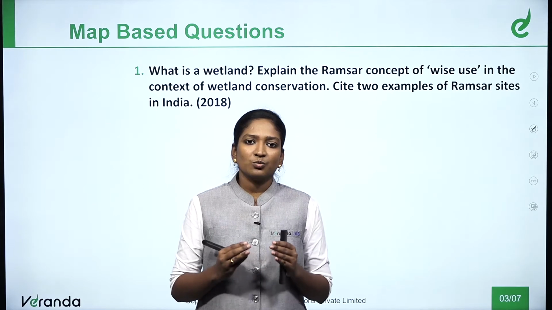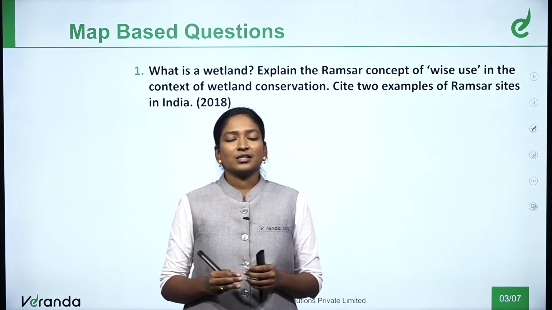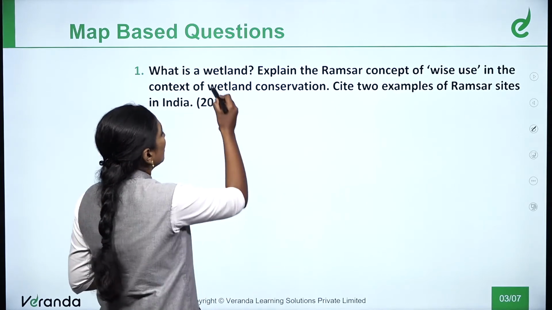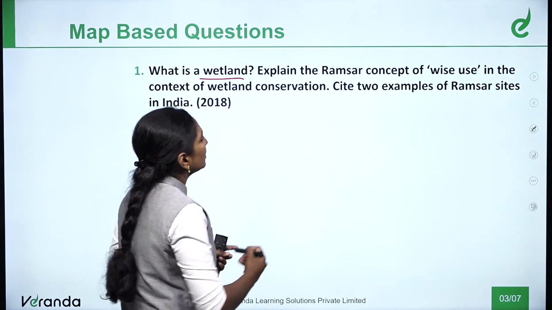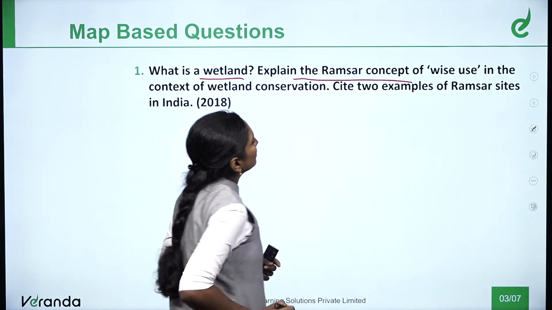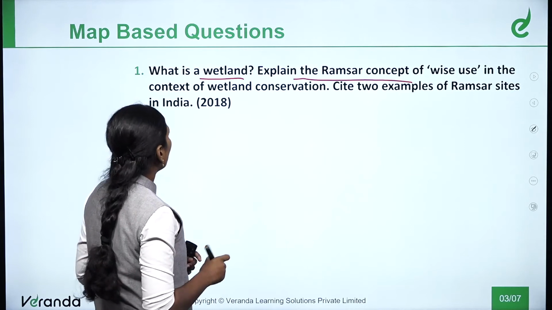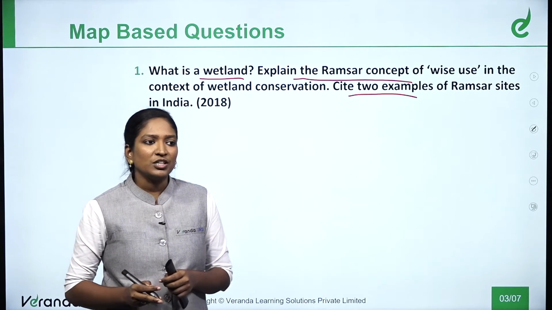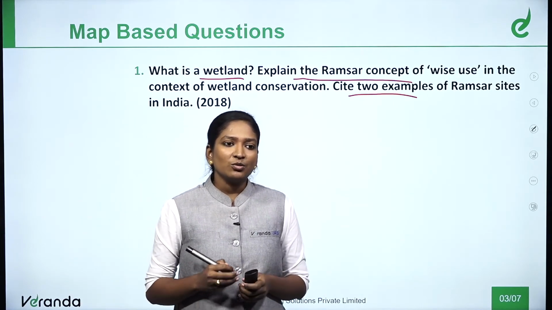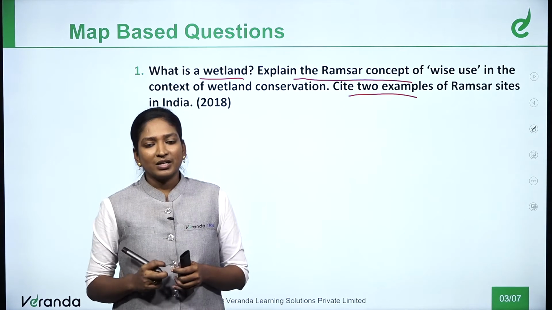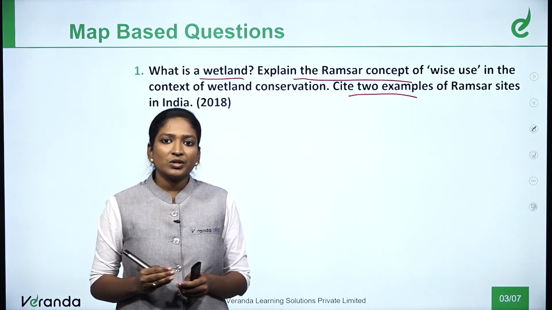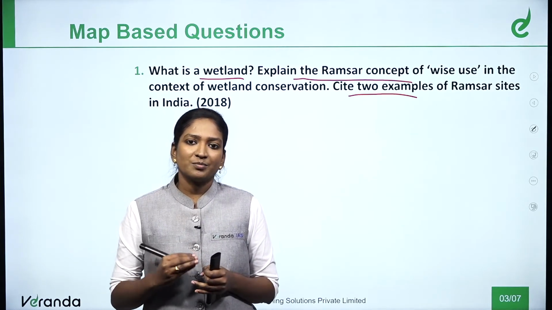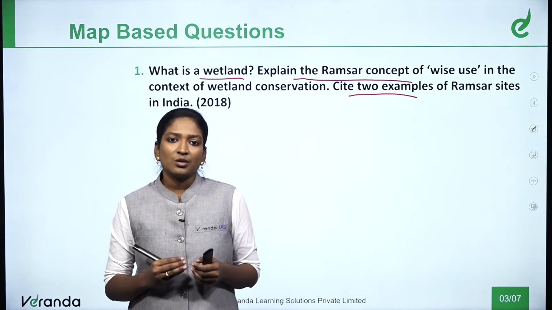You need to answer what is asked in the question. We need not answer anything extra outside the question. We need to answer what is wetland, explain what the Ramsar concept of wise use is, and also explain two examples of Ramsar sites. First, we need to explain about wetland, what a wetland is, and why the Ramsar concept talks about wetlands and why it is done.